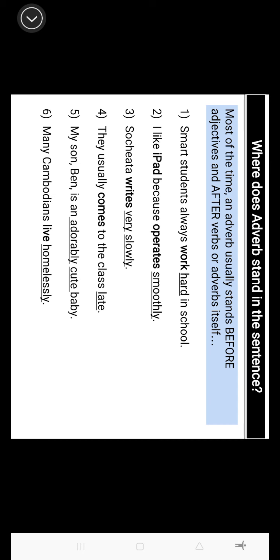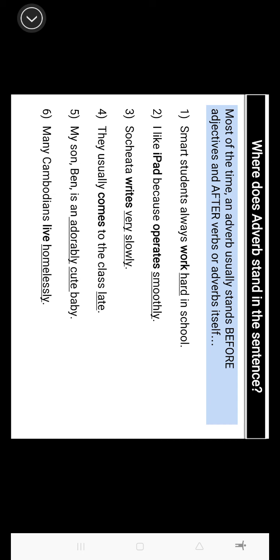Adorably is an adverb. So, adorably tells you more about cute. Alright, you know that the baby is cute, but how cute he is. So, he is an adorably cute baby, right? It's just to give a lot more details about the baby. That's why we need adverb and adjective, okay?